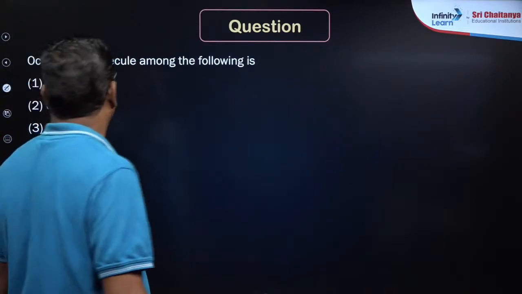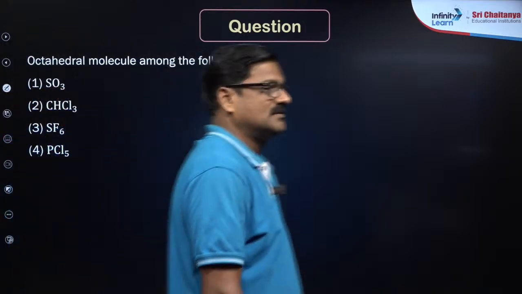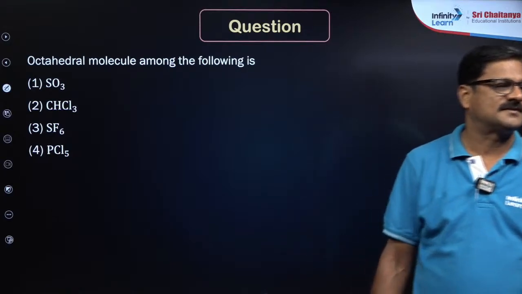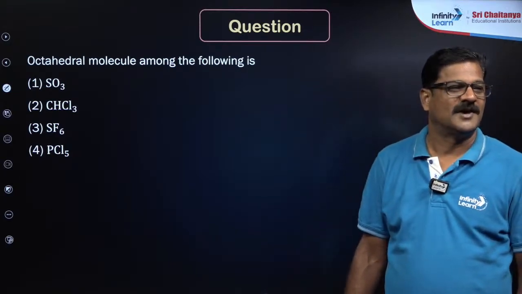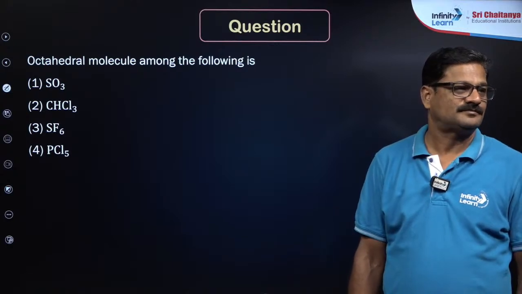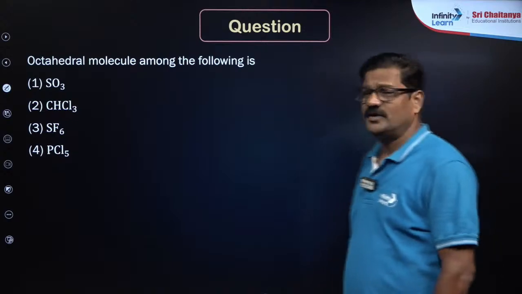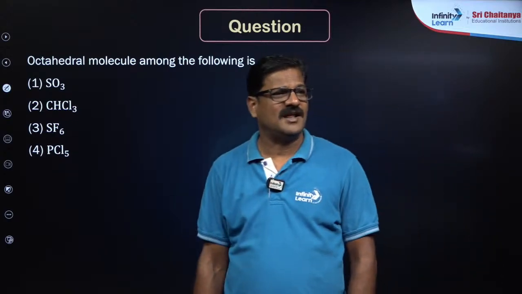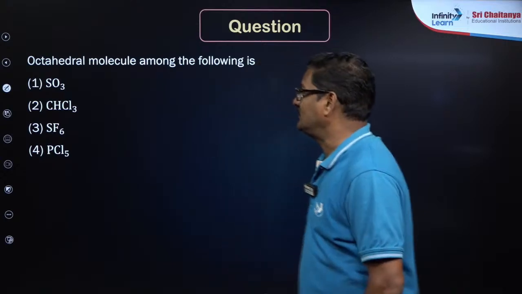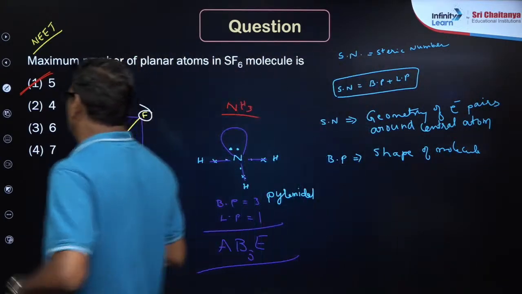And one more. Octahedral molecule among the following, who can give this? Jaldi, Uday, Abhinav, who will give this? Who wants to give? Kam se kam answer dena yaar Uday. SF6, in the previous thing, A wala SF6 tha na.